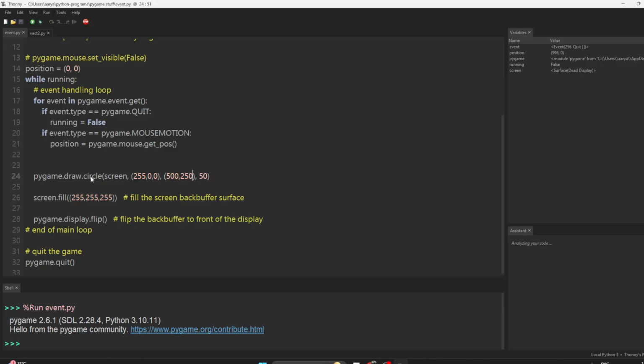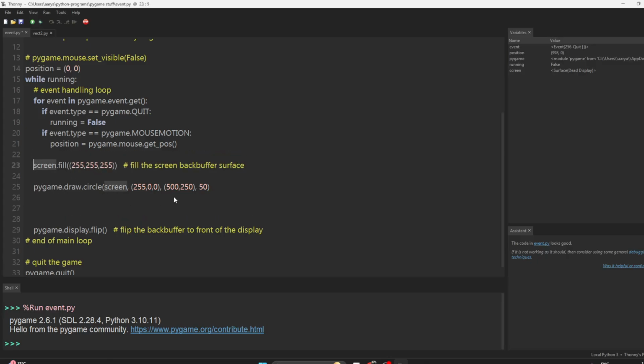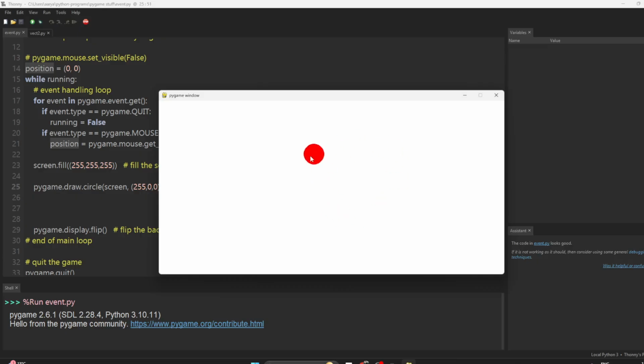What's happening? Okay, because we did this thing, that is why. We need to first fill it, and then okay. So now this is going to be 30 and this is going to be our position. Wow. Now you can see this dot has kind of become the mouse, right?